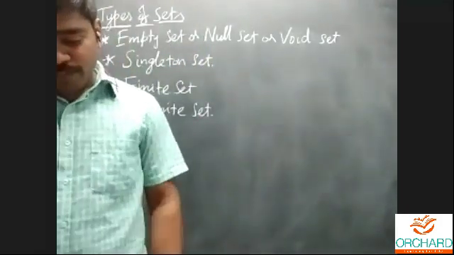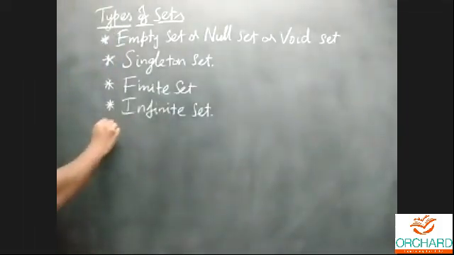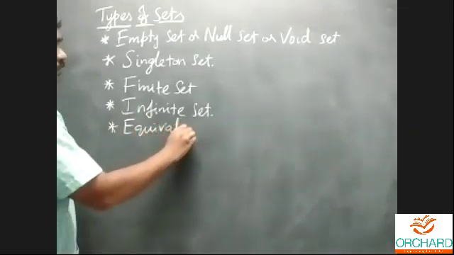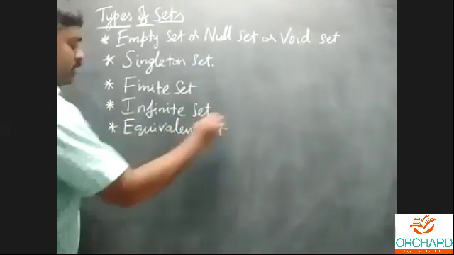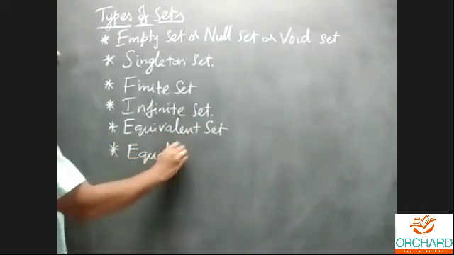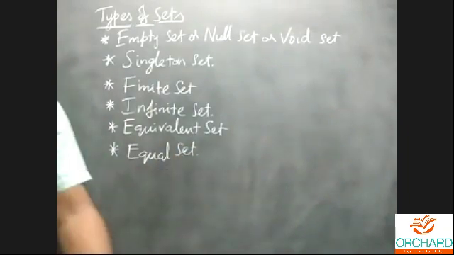And next one, equivalent set and equal set. Equivalent and equal. Equivalent set and equal set will be based on only one single definition or word.